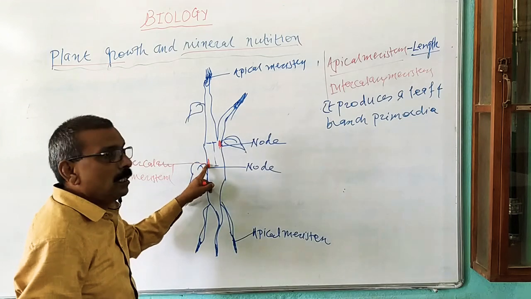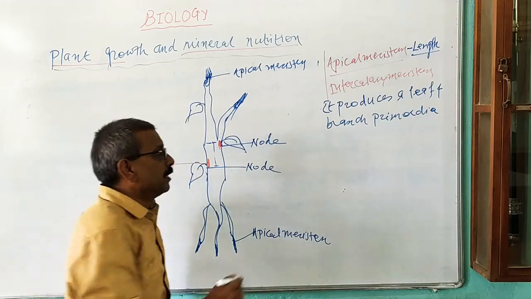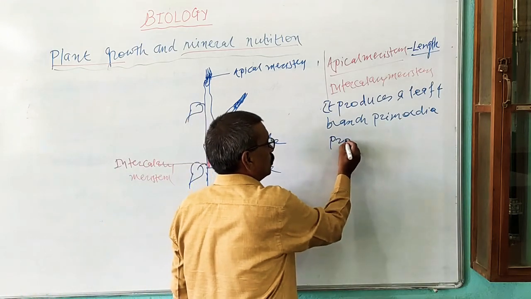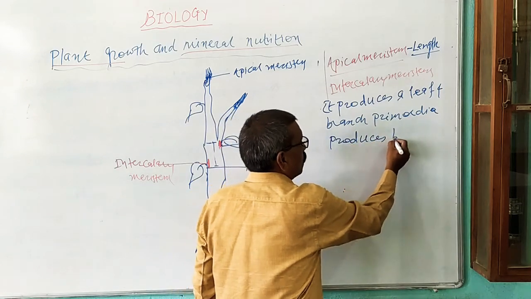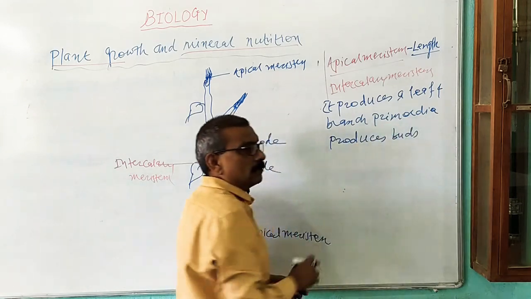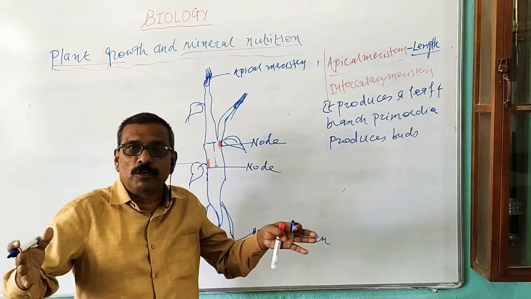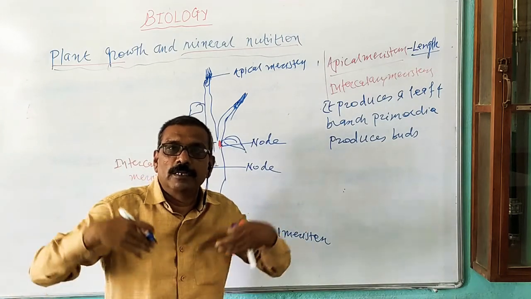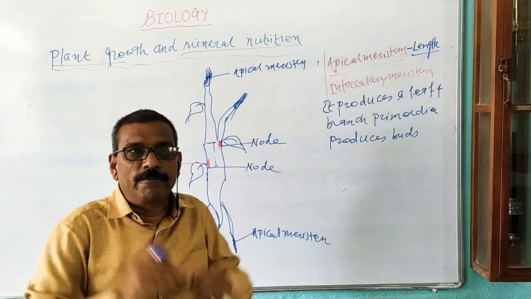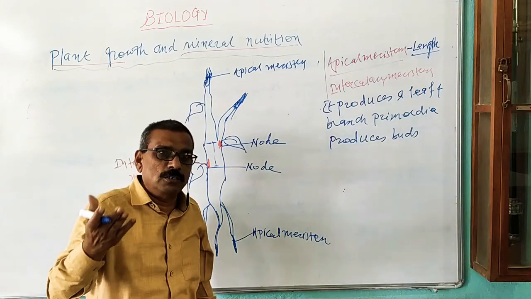Then next one is this intercalary meristem also produces buds. That buds may be vegetative buds or reproductive buds. If it is a vegetative bud, then it gives rise to branches. If it is a reproductive bud, then it gives rise to flower.